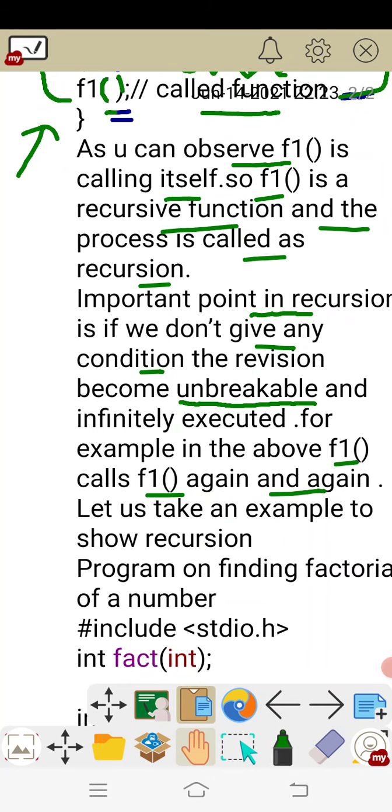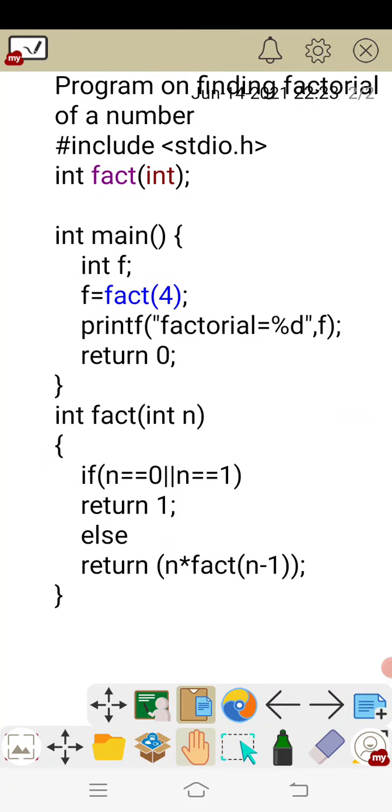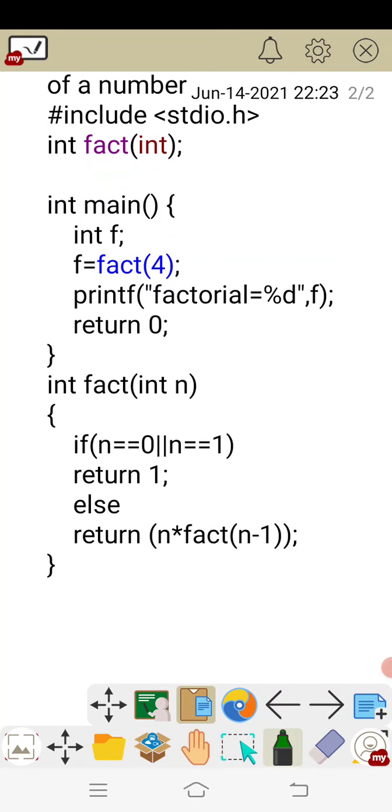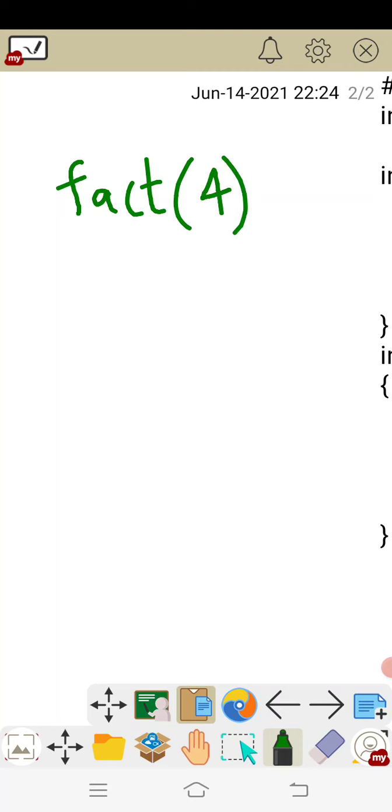Okay, let us take an example to show a recursion program on finding the factorial of a number. This is a very important program for degree students also, and for everyone. Here the user defined function which I have defined is the fact function. What is the name of the function? It is the fact function. Here I am going to find the factorial of a number, that is 4. I will explain what you mean by factorial.